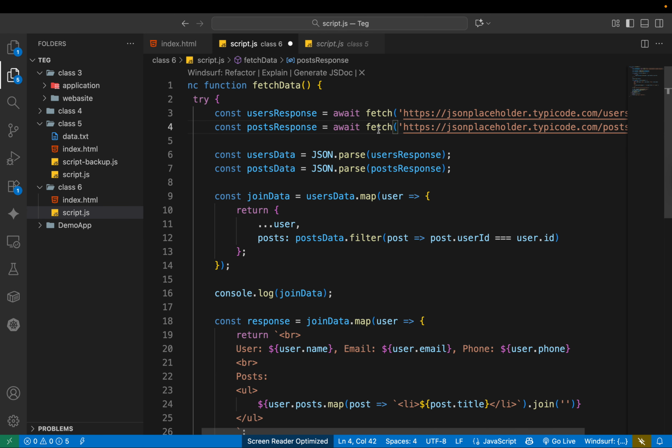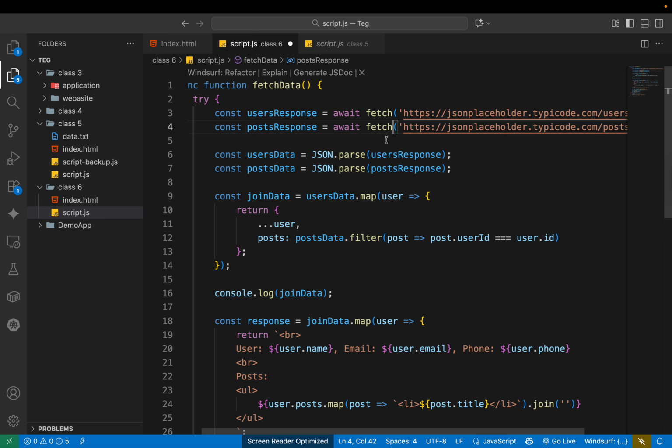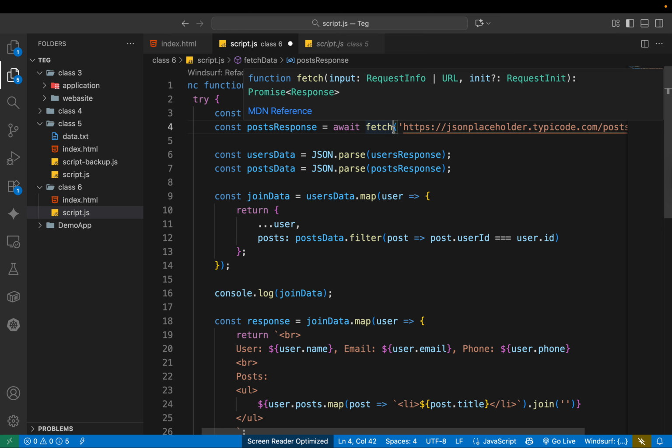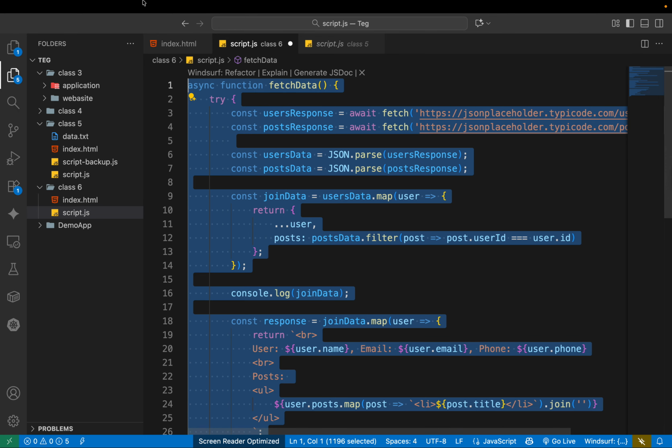When I use fetch, this fetch actually returns a response, but to get exactly the data we want, first we need to understand what type of fetch is working here.